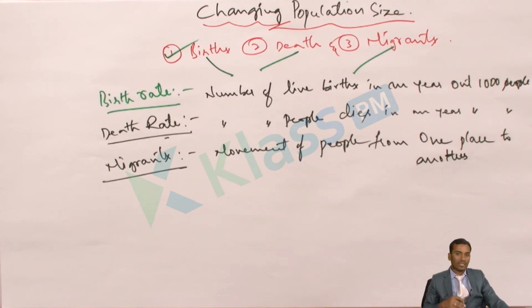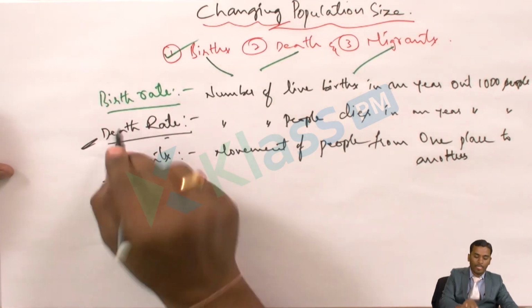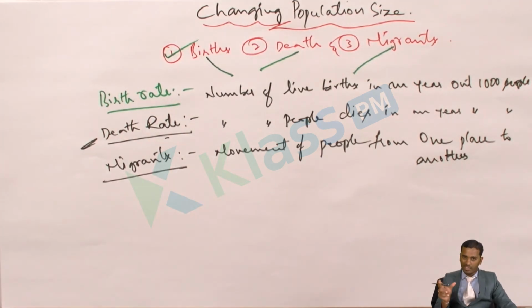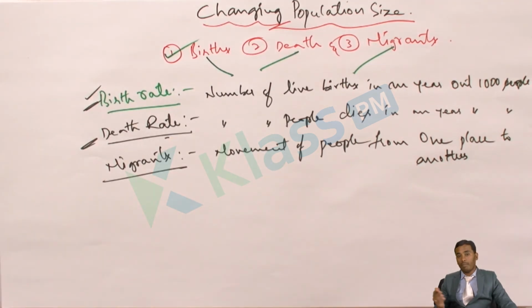See, birth rate, as I said in the earlier discussion, in my family there were 7 members, and it came down to 5 members because of the death rate. So the population size in my family decreased. Now, from 2001 to 2011, the number has increased from 6 to 11, again because of the birth rate. Is that clear?